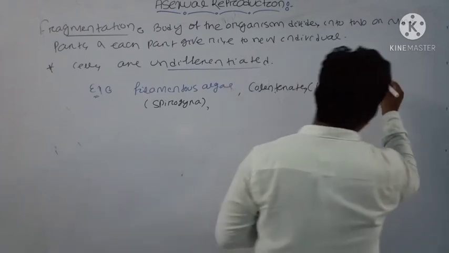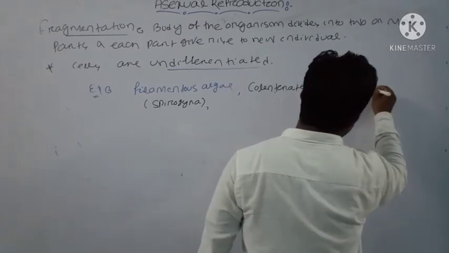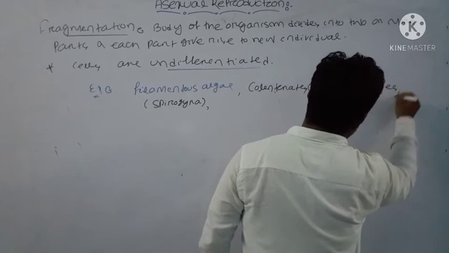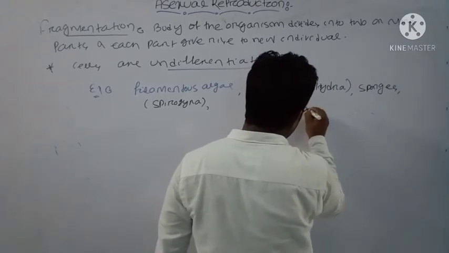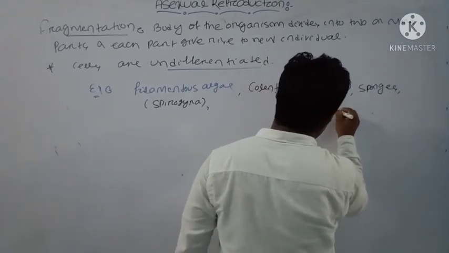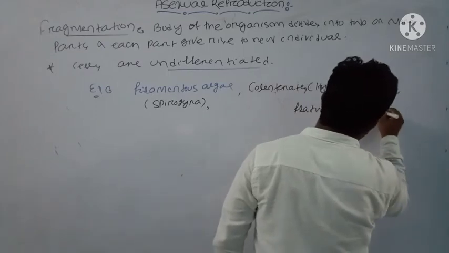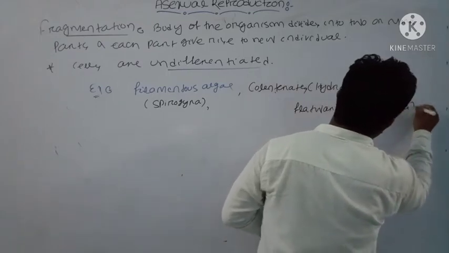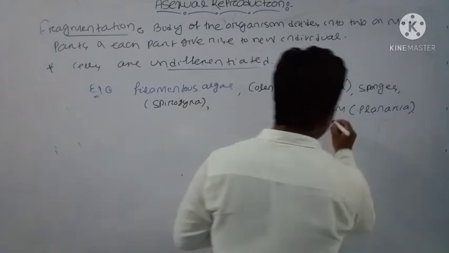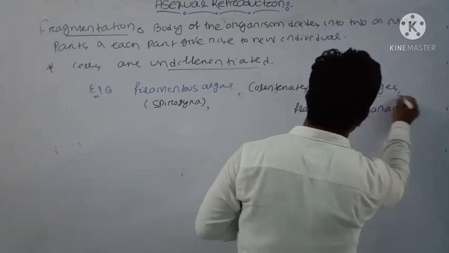And next, sponges and flatworms, that is Planaria. Okay, these are some examples where we find the fragmentation process occurs.